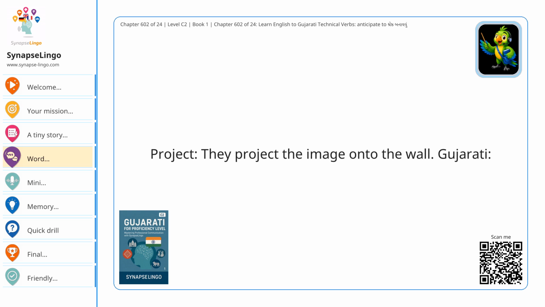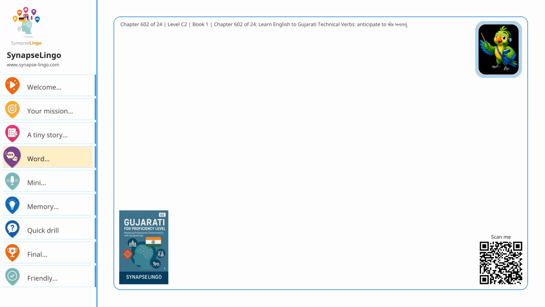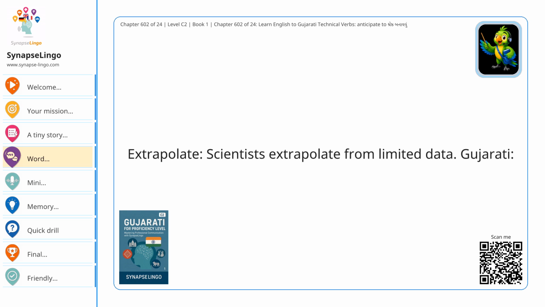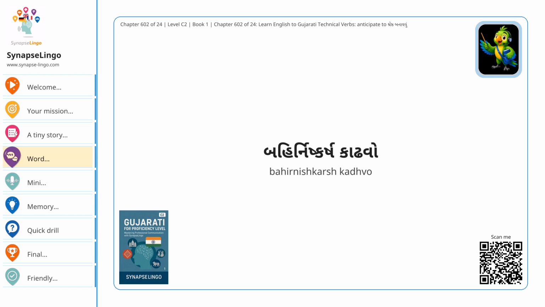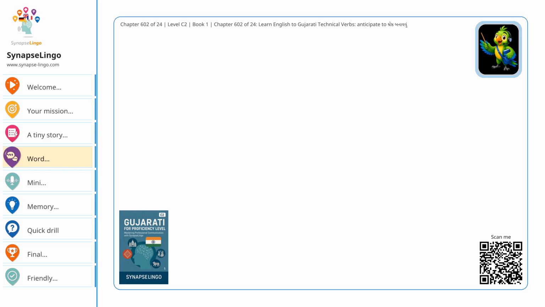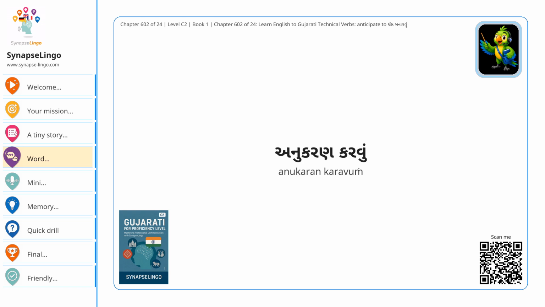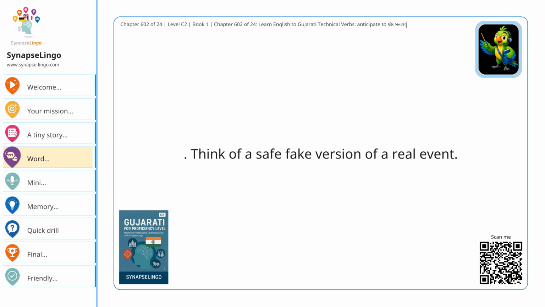Project. They project the image onto the wall. Gujarati: પ્રક્ષેપિત કરવું. Think of light flying forward like a movie-loving superhero. Extrapolate. Scientists extrapolate from limited data. Gujarati: બહિર્નિષ્કર્ષ કાઢવો. Think of drawing a line beyond the graph and hoping your math teacher nods proudly. Simulate. Pilots simulate emergencies during training. Gujarati: અનુકરણ કરવું. Think of a safe fake version of a real event.